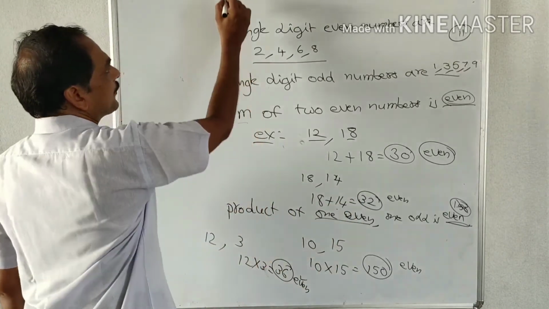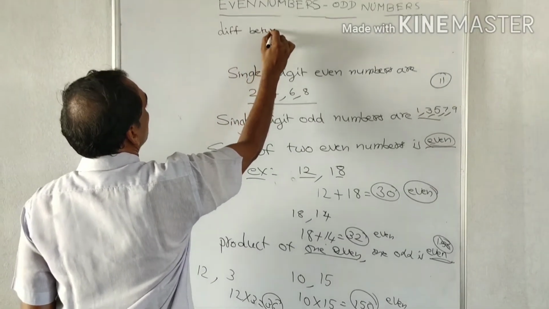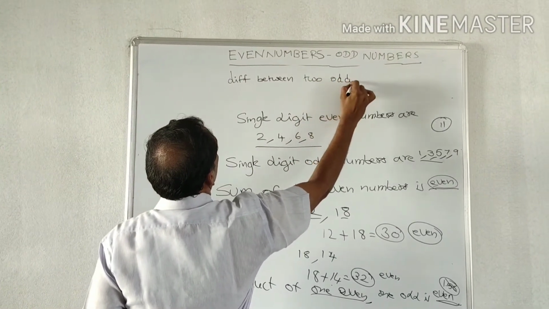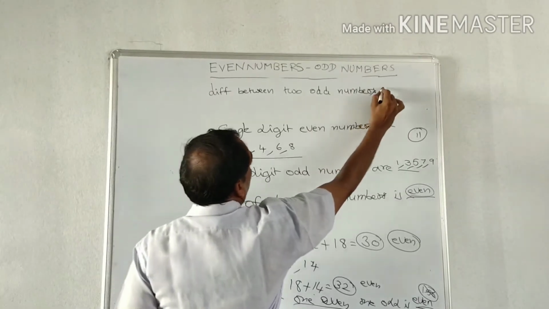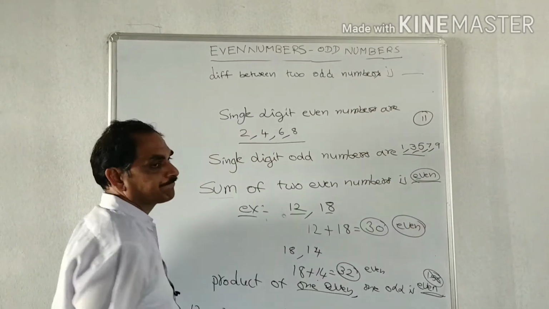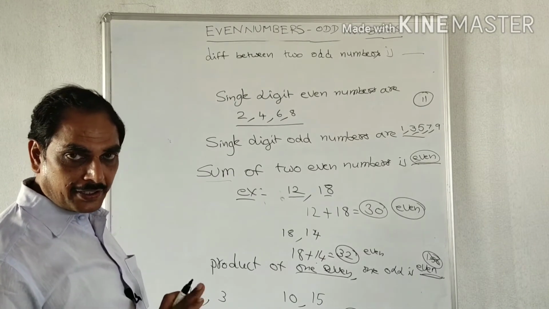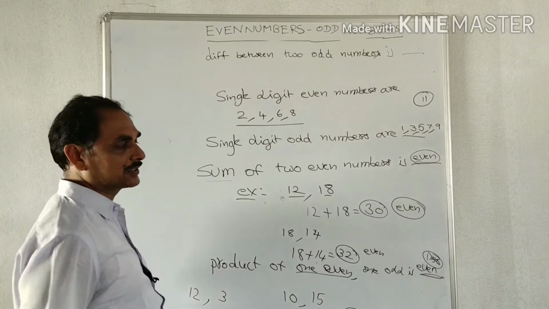Next, difference between 2 odd numbers is dash. So here also the problem does not have any odd numbers, so we have to take any 2 odd numbers.